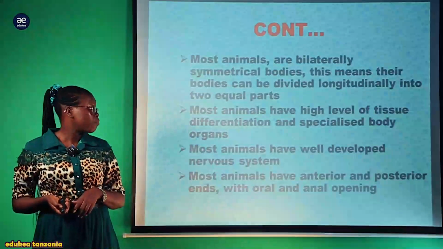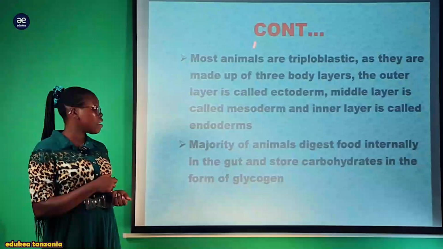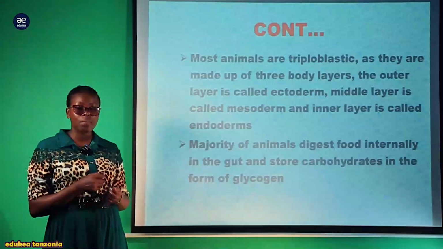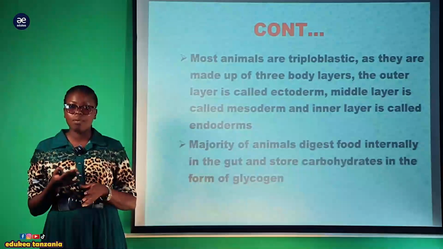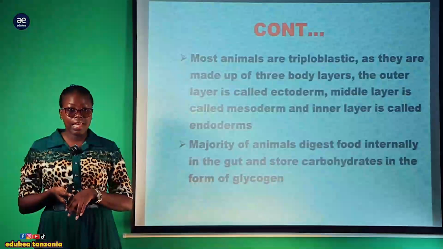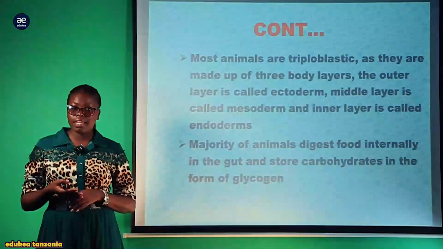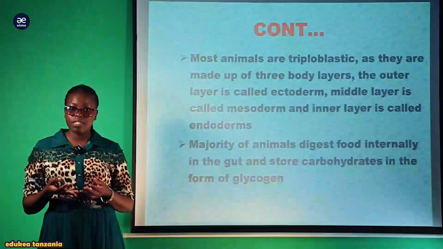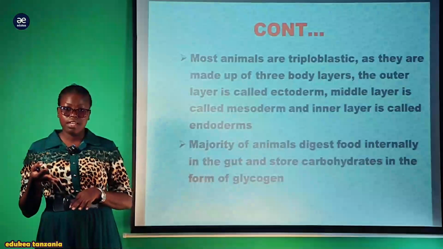Also, most animals are triploblastic. Triploblastic means that their body parts are made up of three layers, where the first layer, the outer layer, is the ectoderm, the middle layer is the mesoderm, and the inner layer is the endoderm.